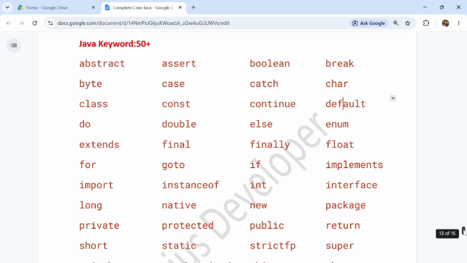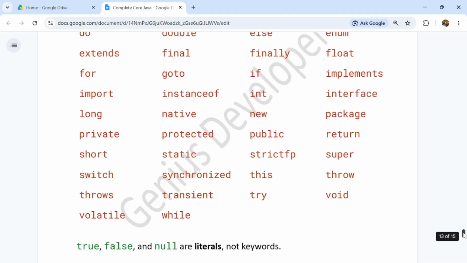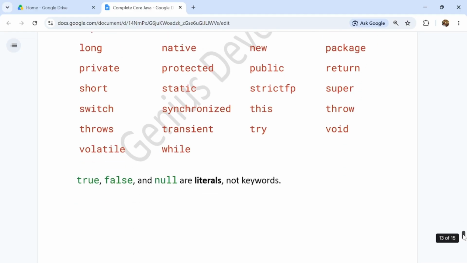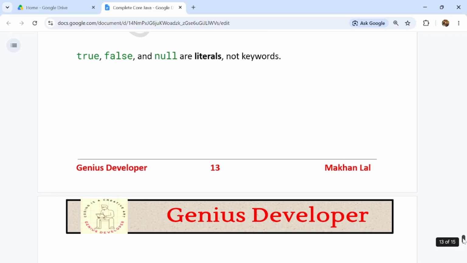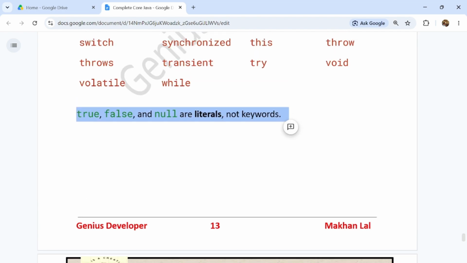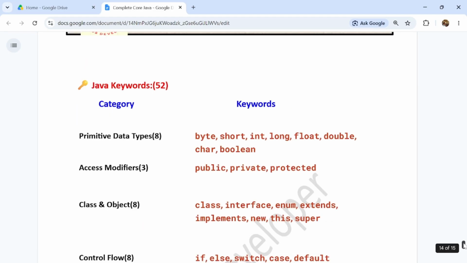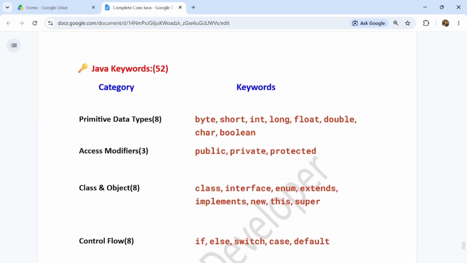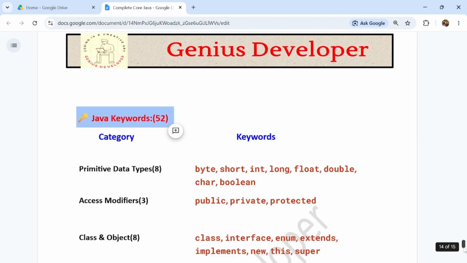So in ABCD format they have printed it. For better understanding I have divided all these keywords group wise, category wise, guys. And true, false and null literals are not keywords, guys. Sorry, they are literals, not keywords, so you have to be careful and aware about this, guys. Coming to the group wise keywords, we should know this group wise, so it is easy to understand and easy to remember, guys.